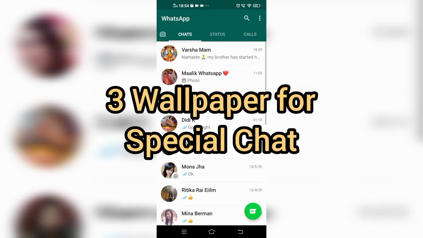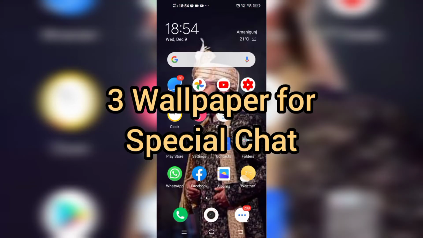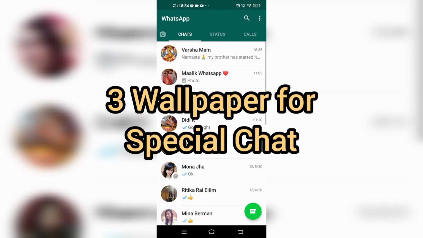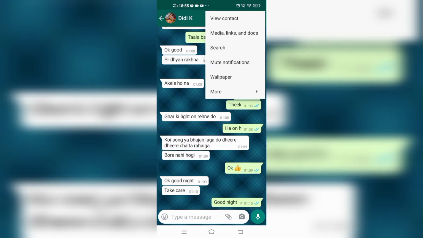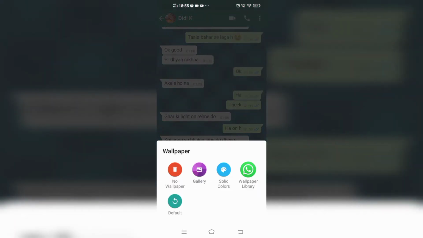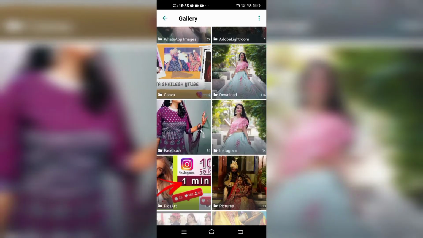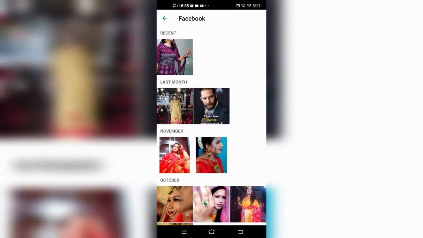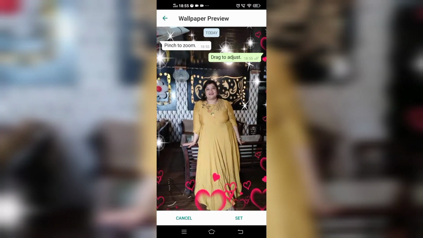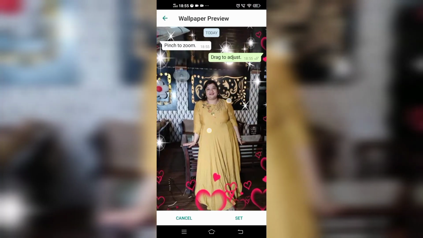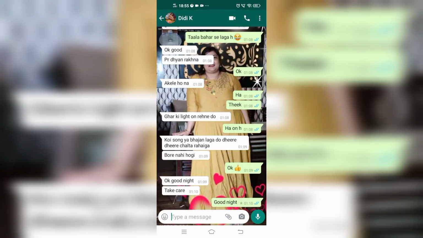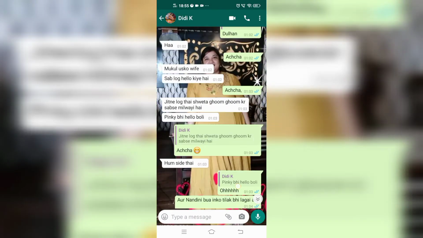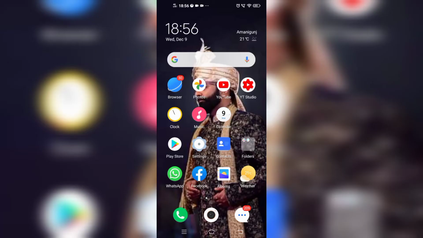Now coming to the third feature, which is somewhat related to the second feature. In this you can create a custom wallpaper for any special chat. So I am selecting this chat, going to the three dots in the upper right corner, going to wallpaper, and you can see the previous options like no wallpaper and others. I am selecting a wallpaper from the gallery, and you can choose any wallpaper of your choice, with the same options, cancel and set. Just clicking on set, and you can zoom the wallpaper also. So you can see that a custom wallpaper is created for this chat.